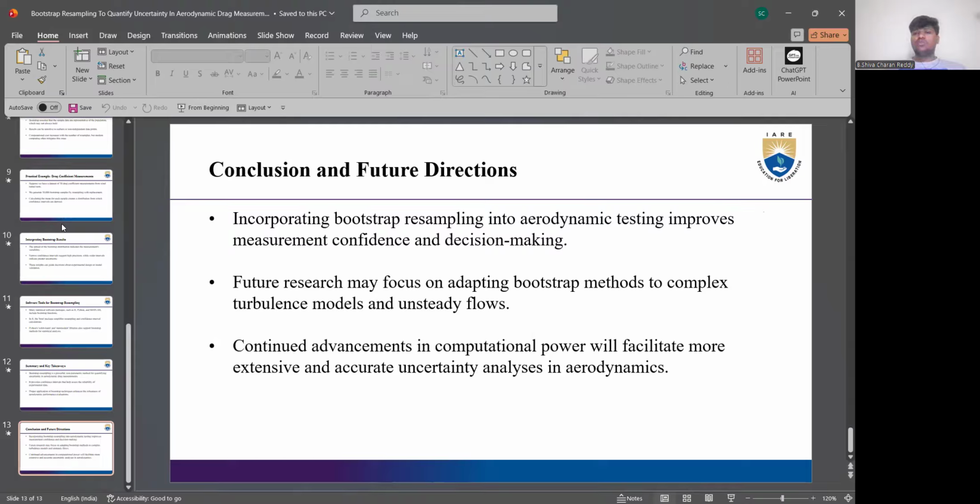Incorporating this particular resampling method into aerodynamic testing improves the measurement confidence and also improves the decision making. Future research may focus on adapting these bootstrap techniques to complex turbulence models and unsteady flows, to do more simulations and get accurate data. Continued advancements in computational power will facilitate more extensive and accurate uncertainty analysis in aerodynamics.